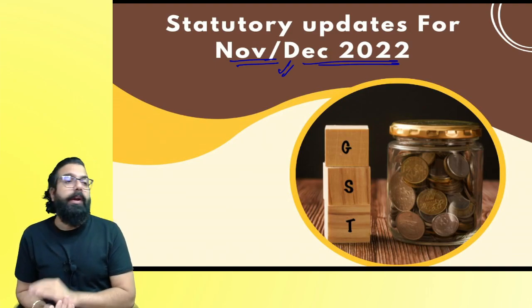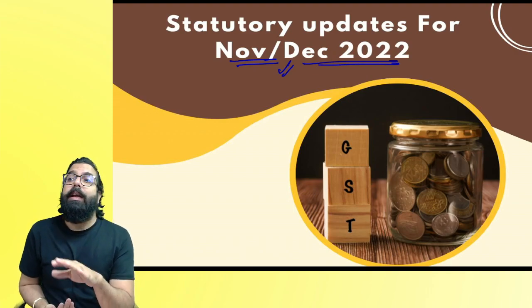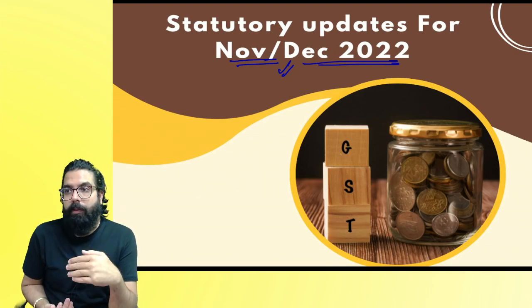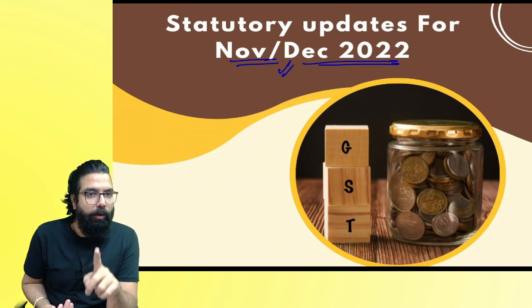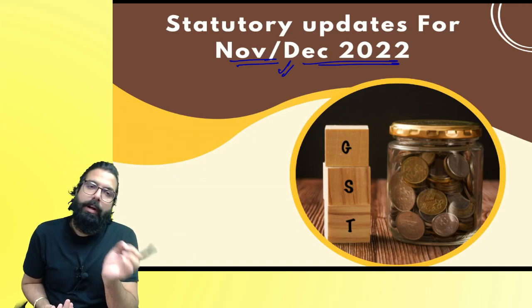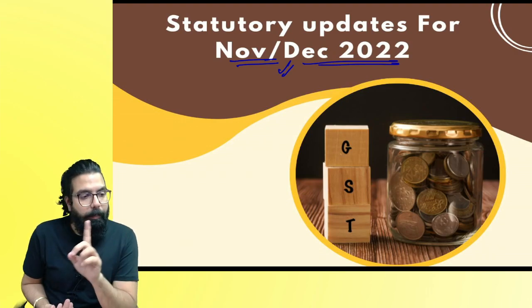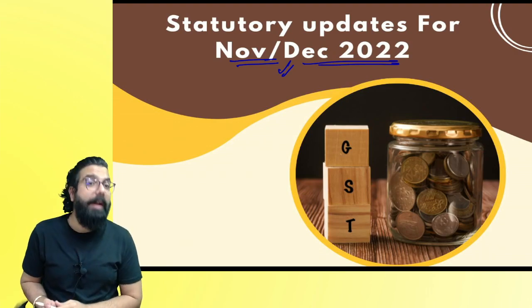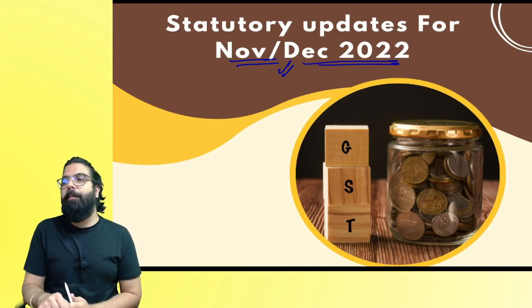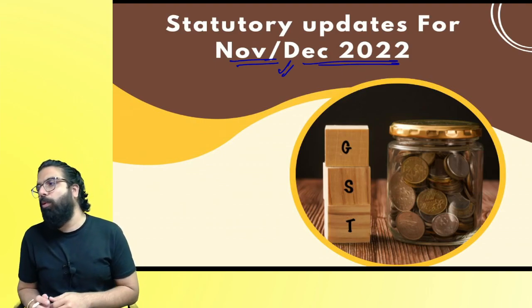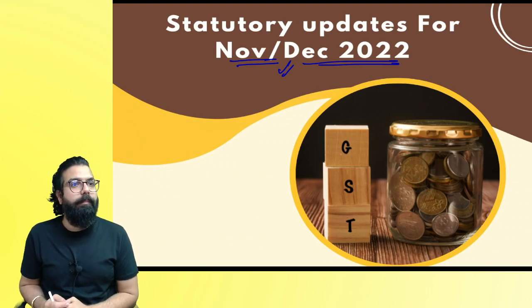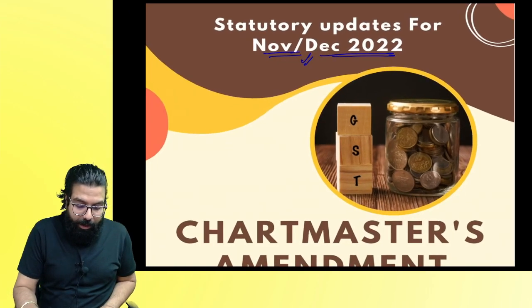Now, if you had taken my classes for November 2021, then May 22 ka amendment also should be done by you. That is already there on the YouTube channel. And plus you have to go ahead and do this amendment also. But if you have taken my classes for May 2022, then these amendments are the only amendments which you have to go ahead and do for the November 22 exam. Okay, everyone. Now, so we'll go ahead and start with the amendment class.